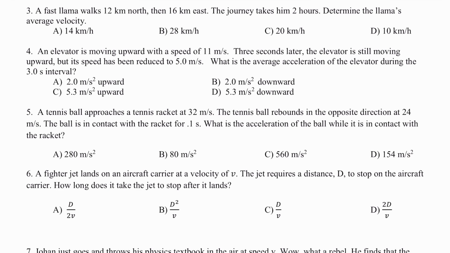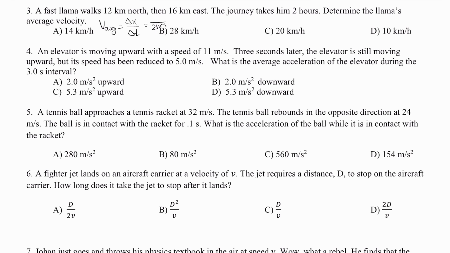Number 3, a fast llama walks 12 kilometers north, then 16 kilometers east. The journey takes him 2 hours. Determine the llama's average velocity. Well, average velocity is just displacement divided by the time. Well, I know this takes 2 hours, but I need to find this displacement. Let's draw a quick sketch.